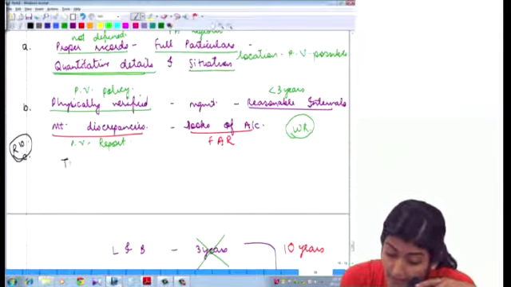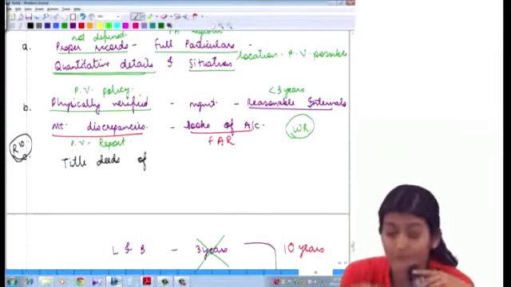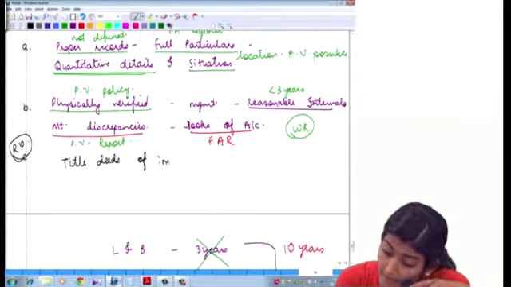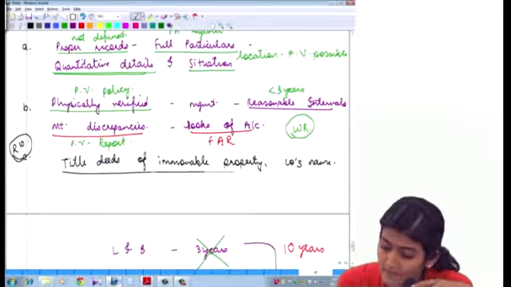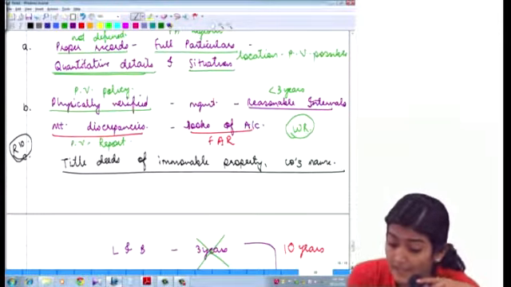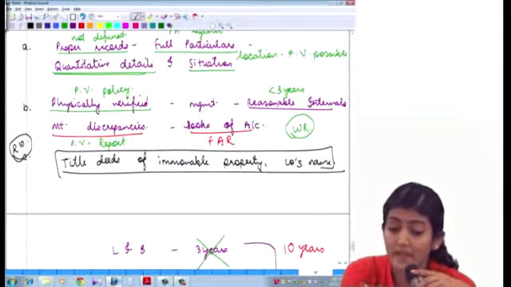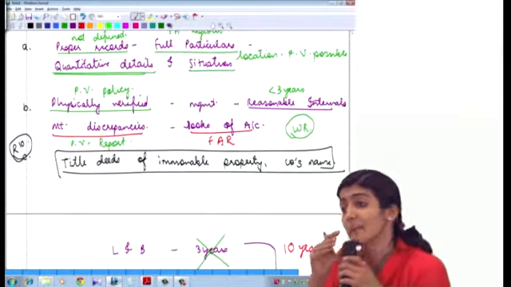Whether title deeds of immovable properties are held in the company's name, and if not, please provide the details thereof. Title deeds of immovable properties, are they held in the name of the company?